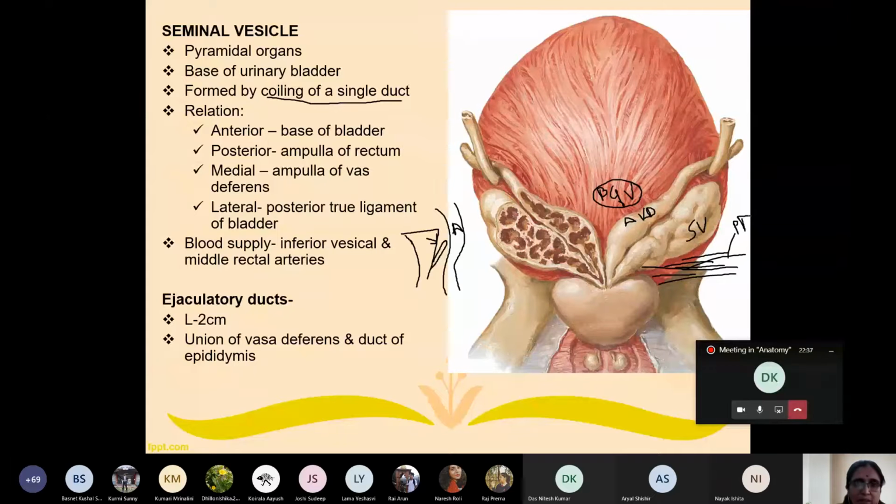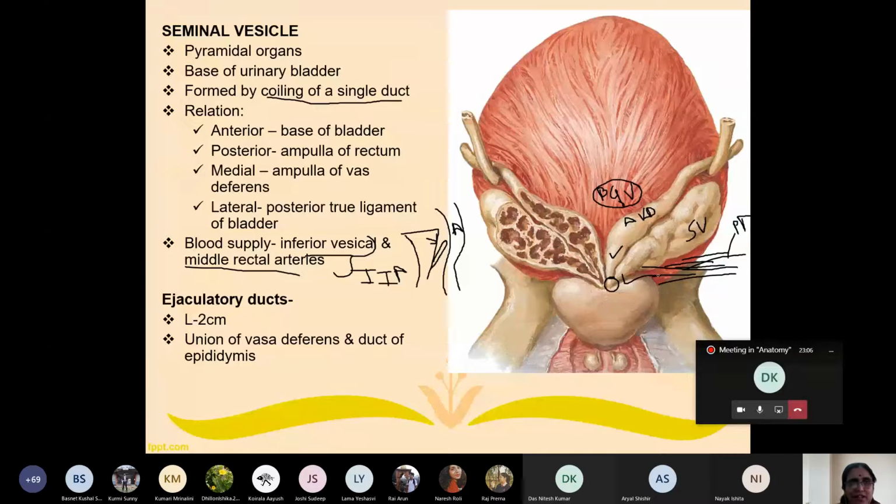And what is the blood supply of seminal vesicles? It is supplied by inferior vesical artery and middle rectal artery. Both are the branches of internal iliac artery. Which iliac? Internal iliac artery. Now another male reproductive part is ejaculatory duct. This is a small duct, 2 centimeters in length. This duct is known as ejaculatory duct, and it is formed by the union of the ampulla of vas deferens with the duct of seminal vesicle.